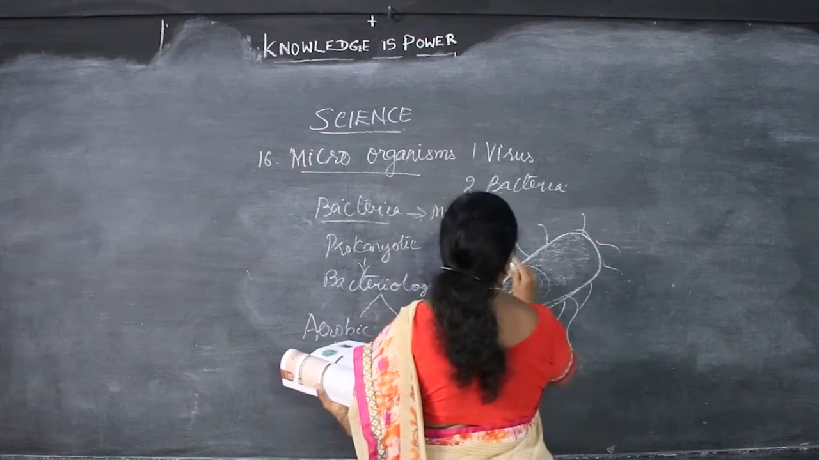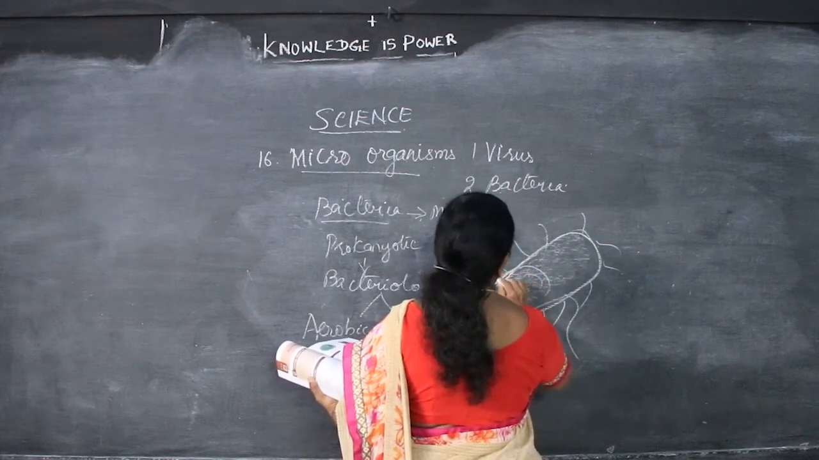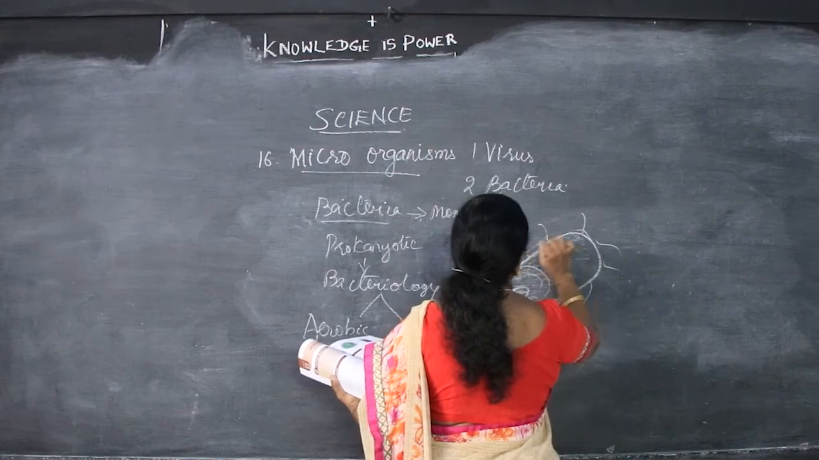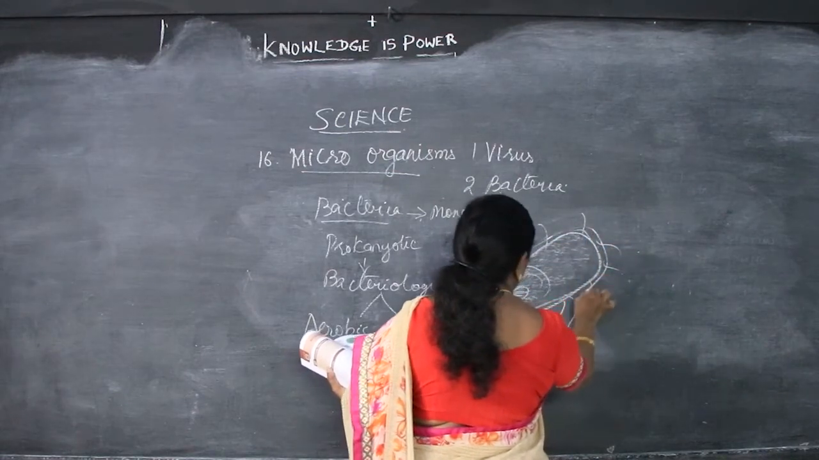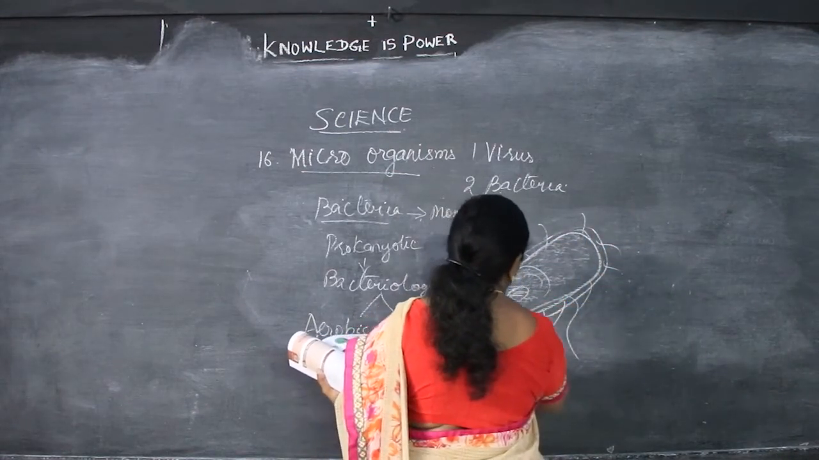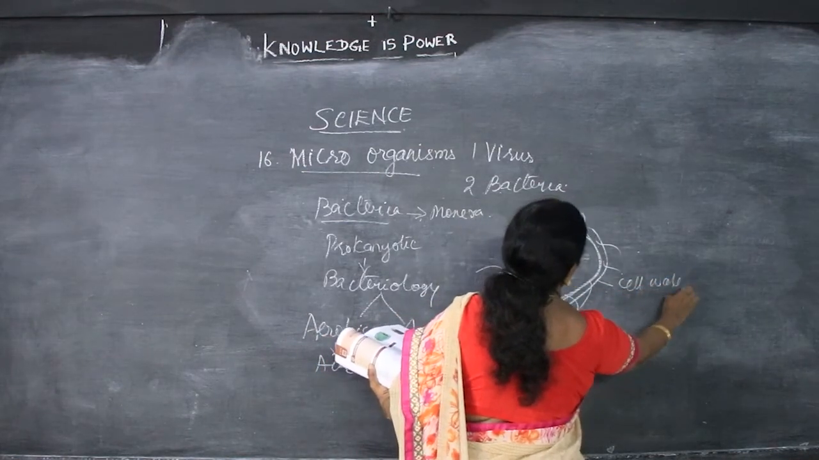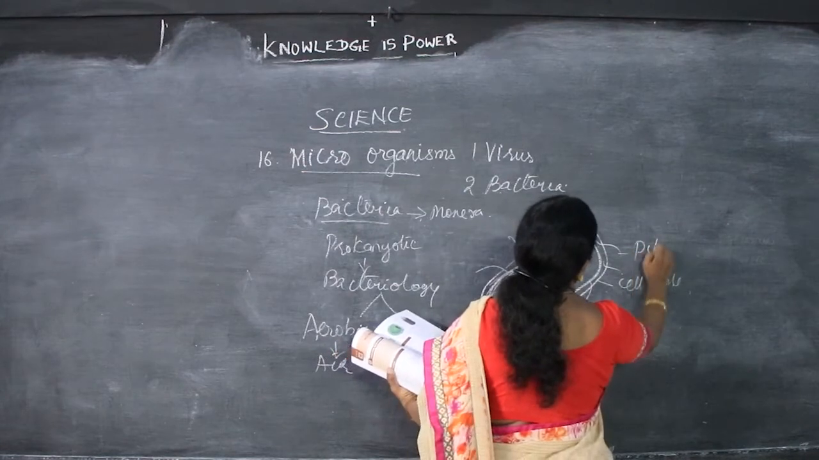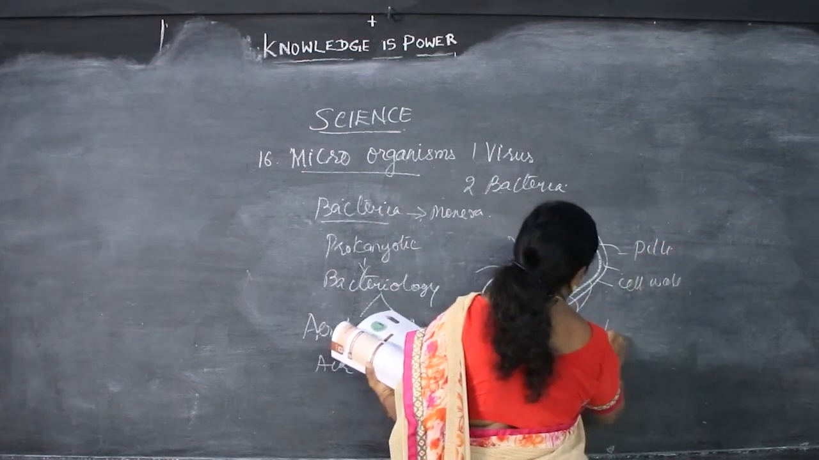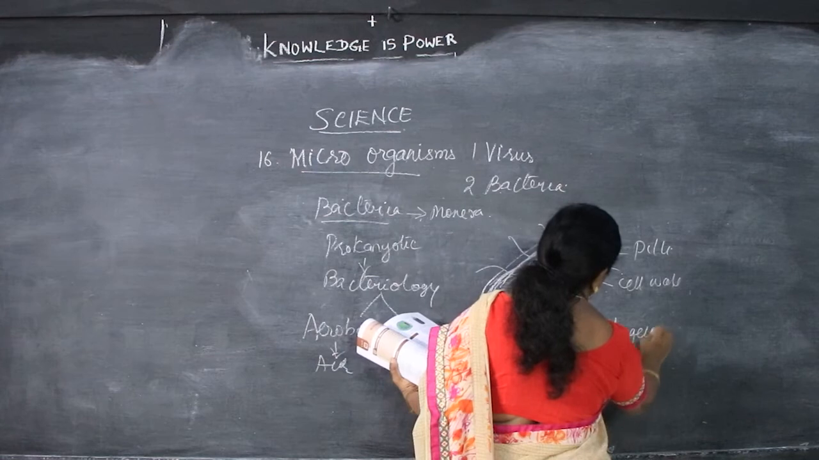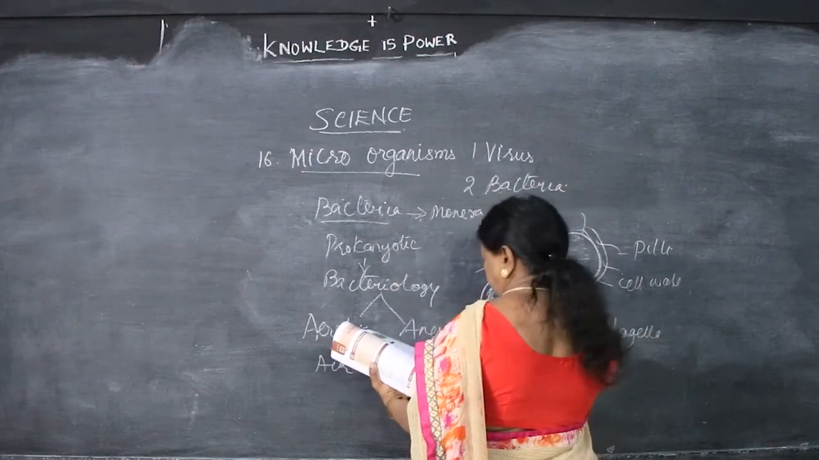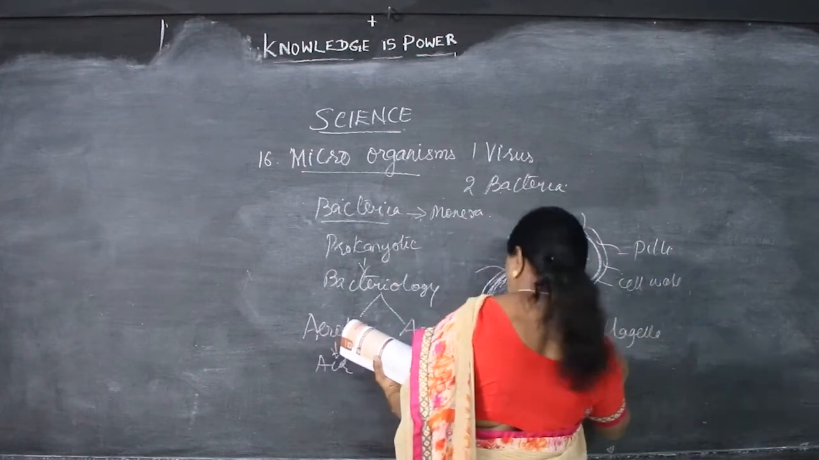So, this is outer cover. This is cell wall. This one, pili. This is flagella. And here, fully cytoplasm. This one is nucleus, nucleoid.